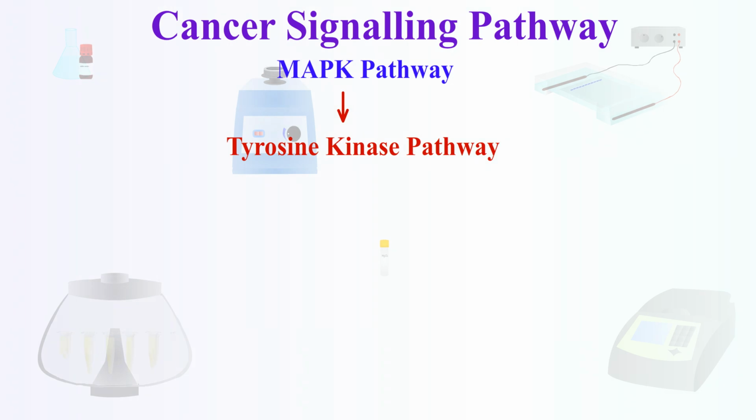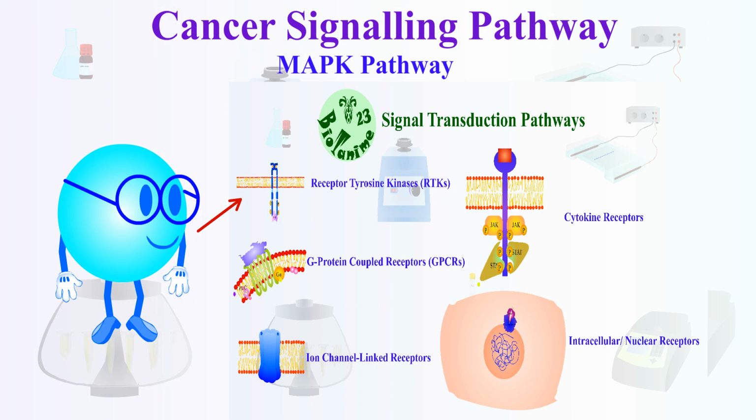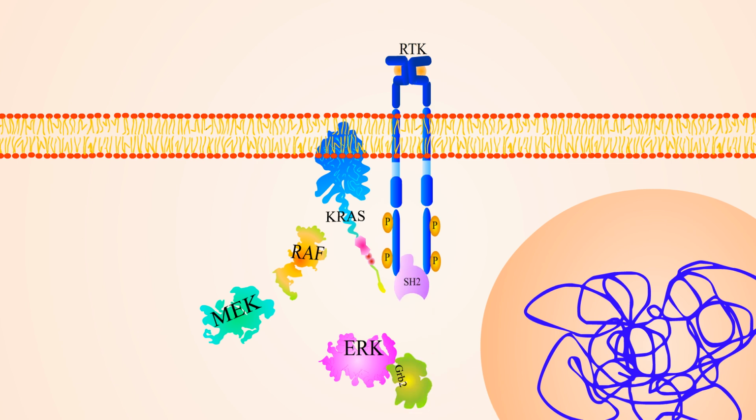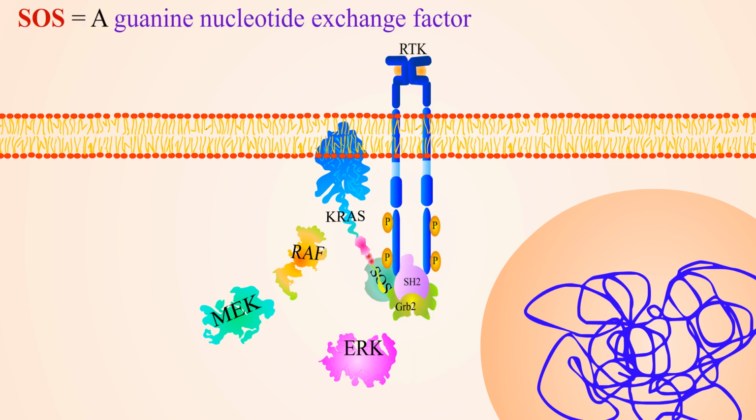1. Ras-RAF-MAPK or MAPK pathway. It is a receptor tyrosine kinase pathway. Please watch the video given in the icon above or in the description box to know more about the receptor tyrosine kinase pathway. The adapter protein GRB2 binds to the phosphorylated RTK via its SH2 domain. GRB2 recruits SOS, a guanine nucleotide exchange factor, to the membrane. SOS facilitates the exchange of GDP for GTP on RAS, a small GTP binding protein.